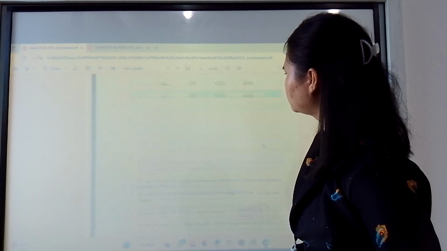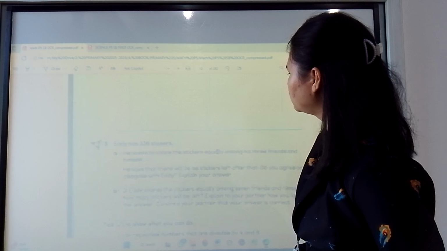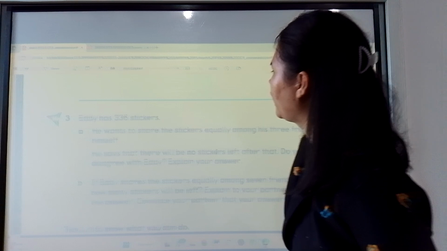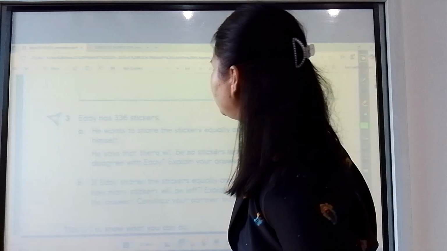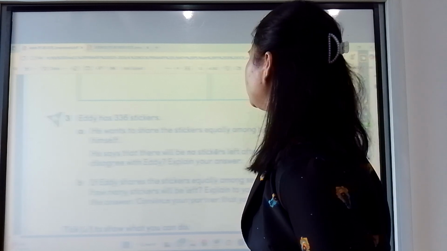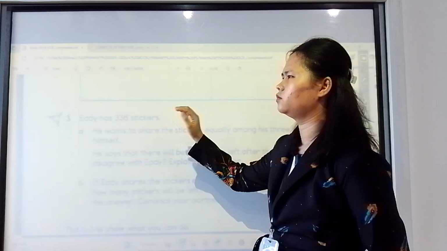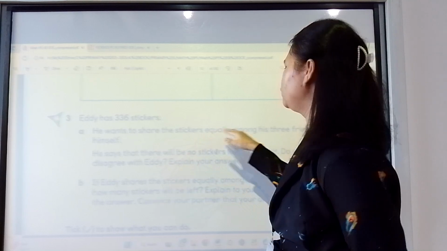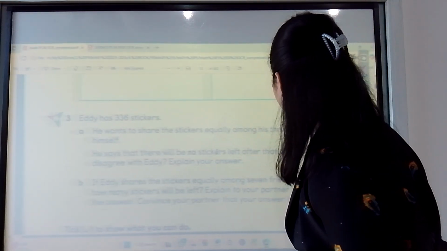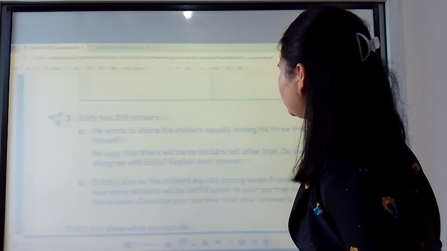Okay, could you solve this one, Miss? Question number 3. Eddie has 336 stickers. He wants to share the stickers equally among 3 friends. So 336 needs to be divided by 3. And then he says there will be no stickers left after that. Do you agree or disagree with Eddie? Explain your answer.